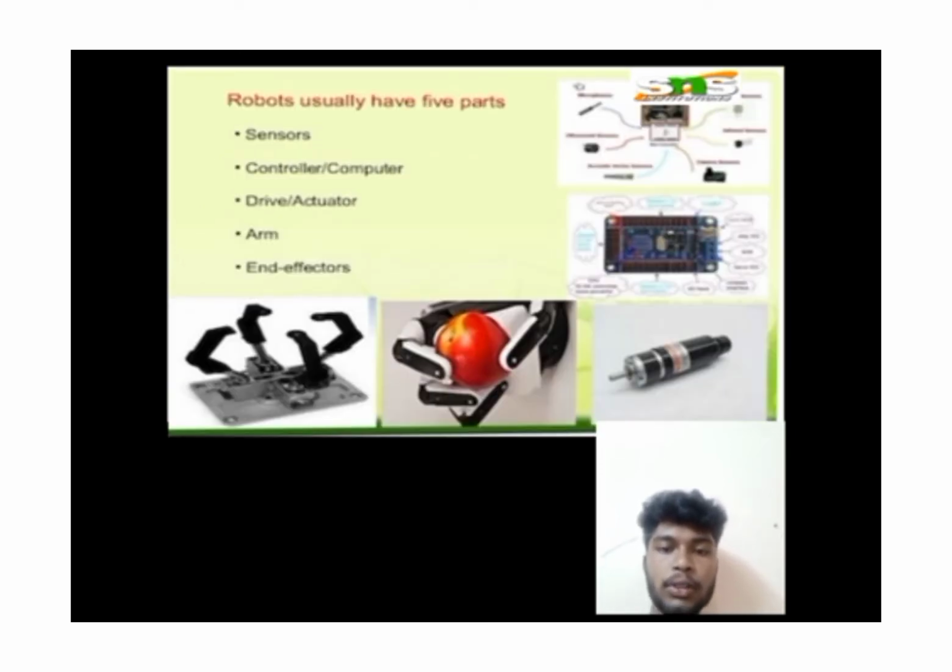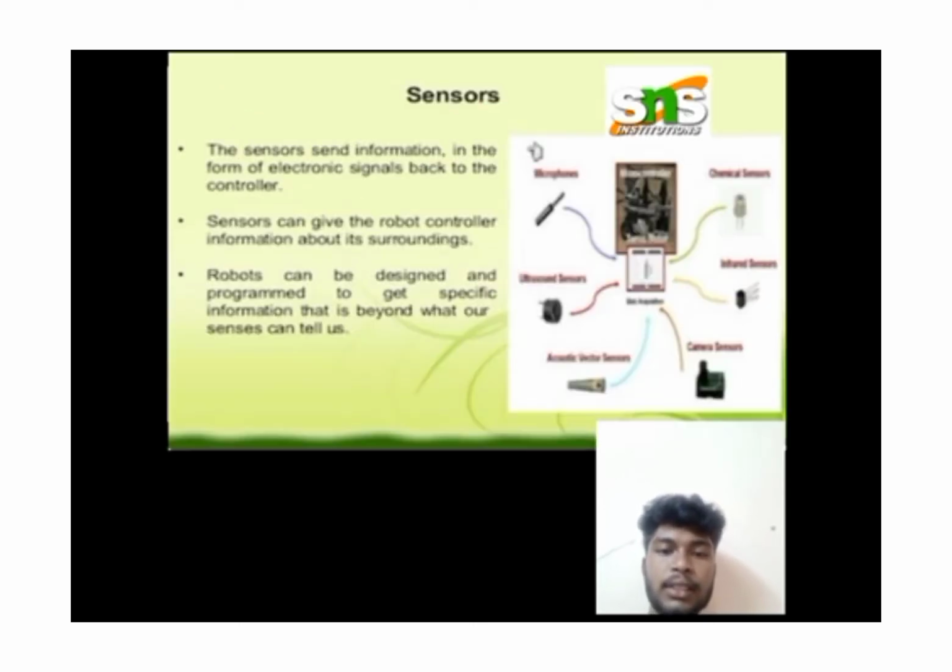Robots usually have five parts: sensors, controller, drive, arm, and end effectors. Sensors. The sensors send information in the form of electronic signals back to the controller. Sensors can give the robot controller information about its surroundings. Robots can be designed and programmed to get specific information that is beyond whatever sensors can tell us.